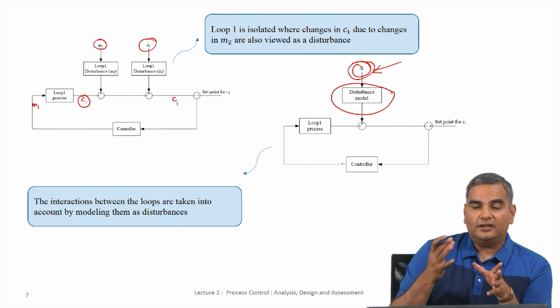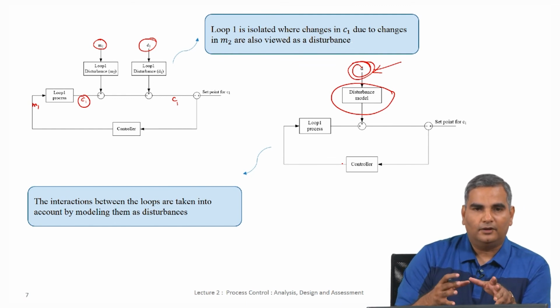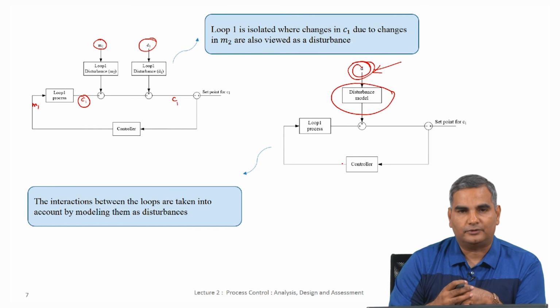All that you learn in SISO control is really in some sense very useful for real process control also, and in fact this is borne out by the fact that about 90% of all control loops in industrial processes are really SISO loops, and they still perform very well.